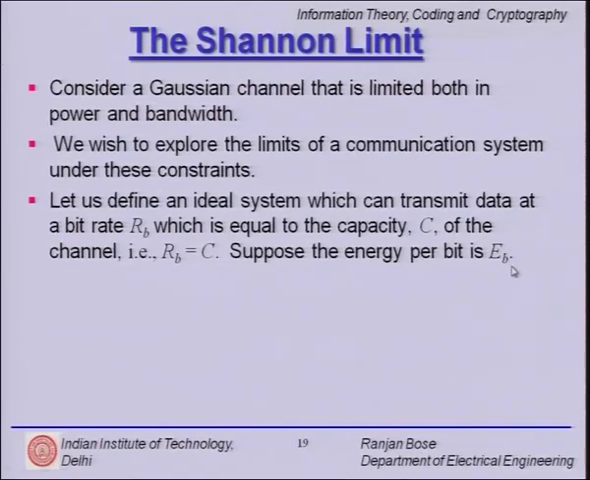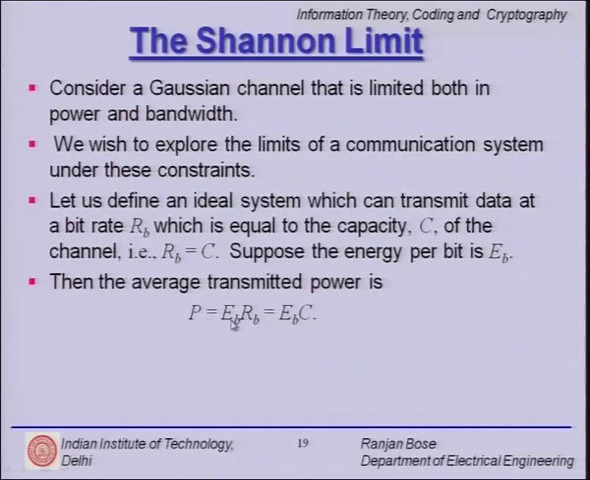Now, we make another assumption, which is the energy per bit. This is again a very practical thing. We always deal with energy per bit if you have to compare apples to apples in terms of higher order modulation schemes. So, the average transmitted power is nothing but EB into RB, because EB is energy per bit and RB is bits per second. So, we get joules per second, which is watts in terms of the power, and RB has already been put equal to C. So, P is equal to EB into C.